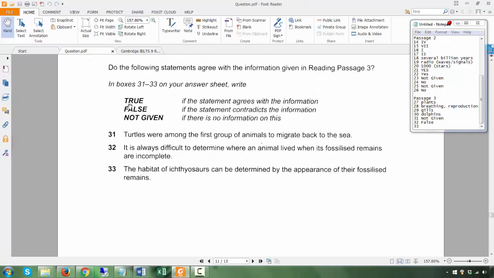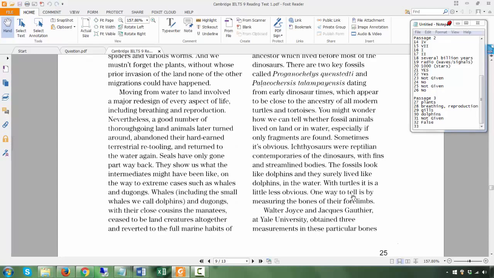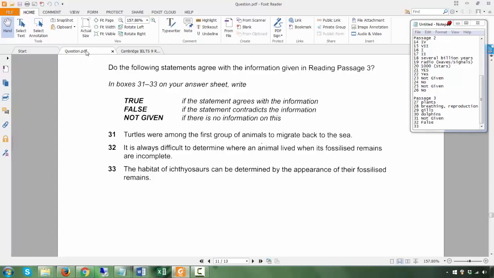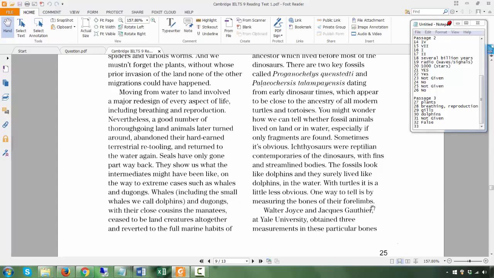So habitat means where they live. One way to tell is by measuring the bones of their forelimbs. So the habitat can be determined by the appearance of their fossils, the bones. So the answer is yes, that's true.